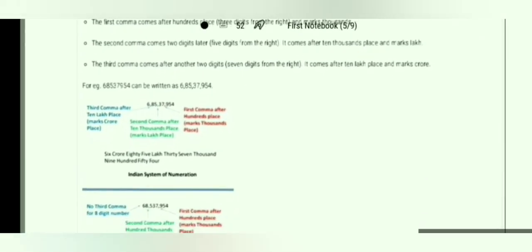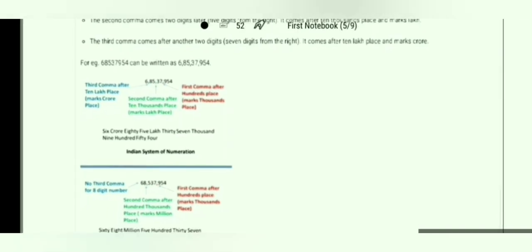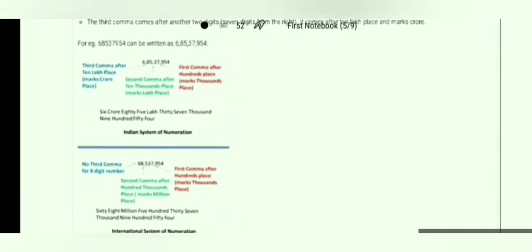See, here is an example. In these digits, where to put commas is clearly mentioned here. This is known as the Indian system of numeration. Now the next is the international system of numeration. In international, we use a comma after every 3 digits.